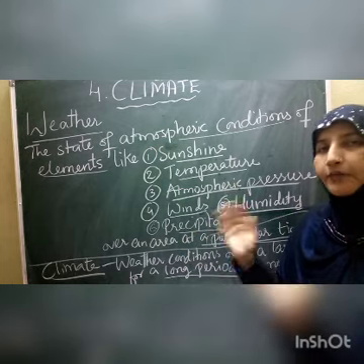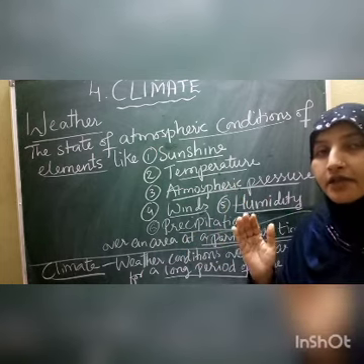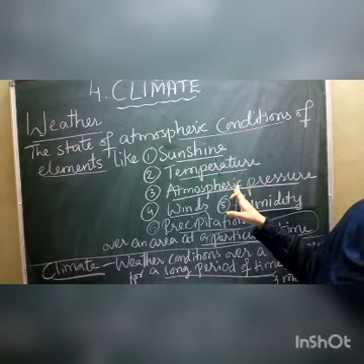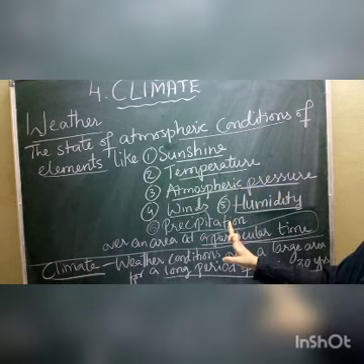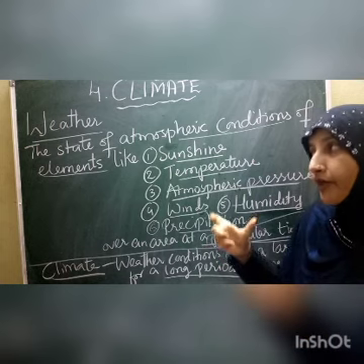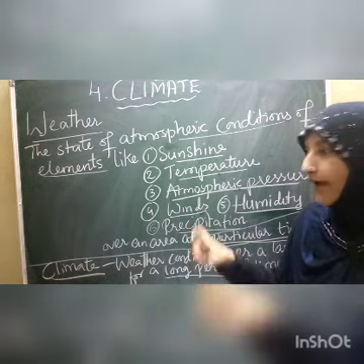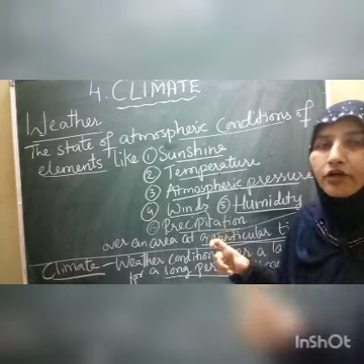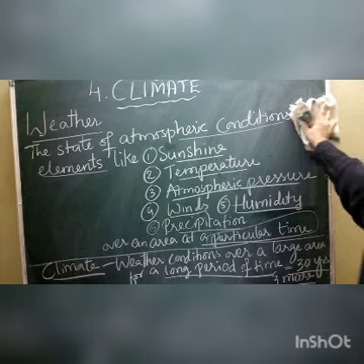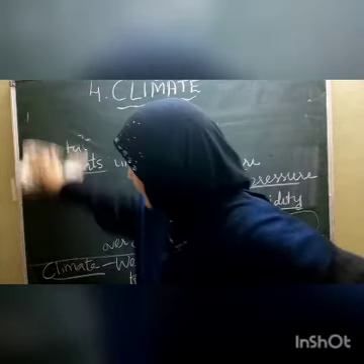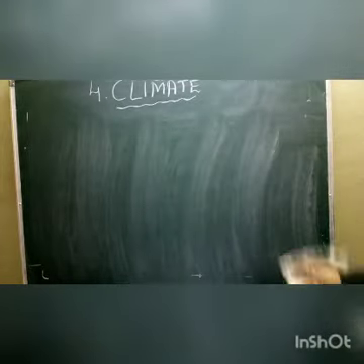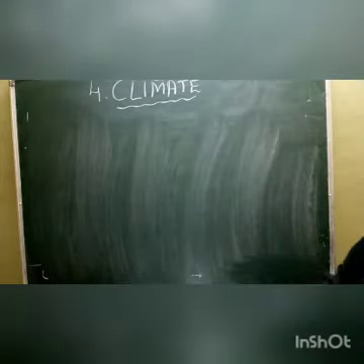What is weather? The atmospheric condition where the elements like sunshine, temperature, atmospheric pressure, winds, humidity, precipitation change over a very short period of time, that we call weather. And when it changes for a long period of time, that we call climate. Is it clear? After learning these differences between weather and climate, what we have to discuss, children, is how we can measure this weather and climate.